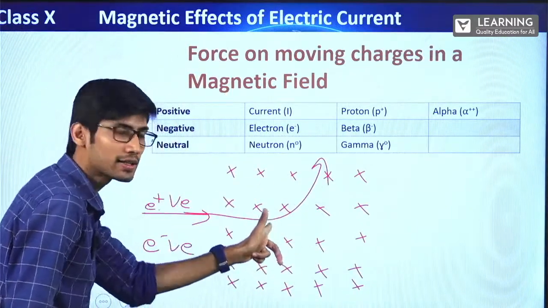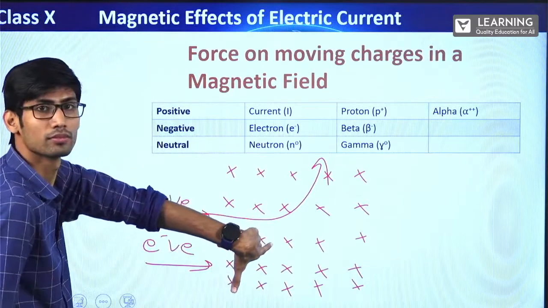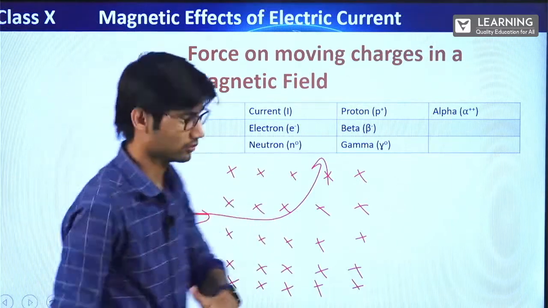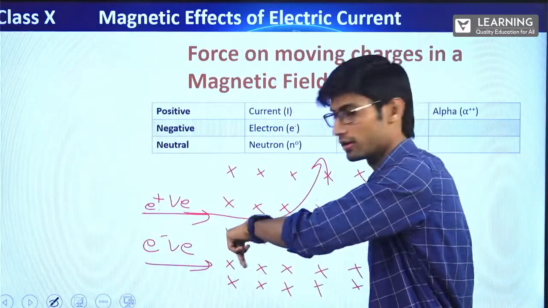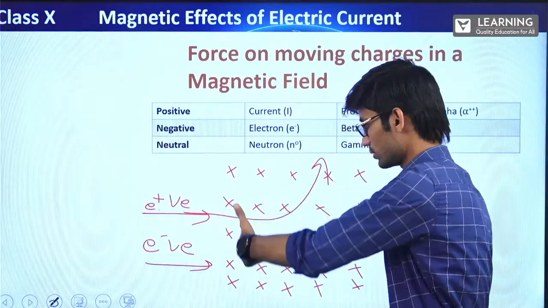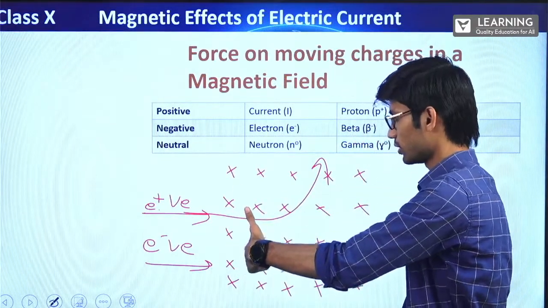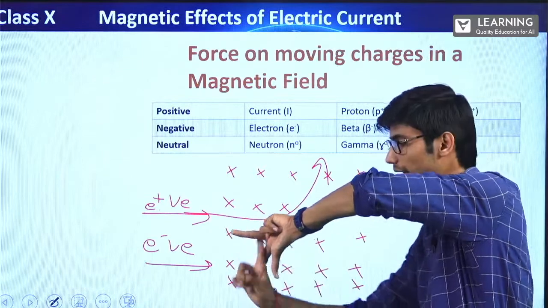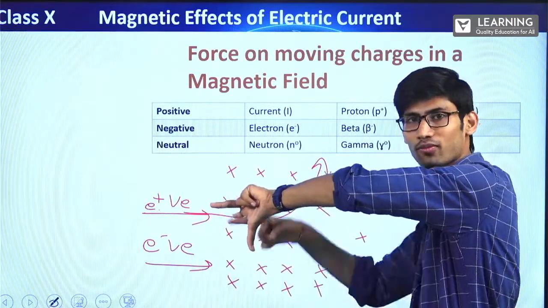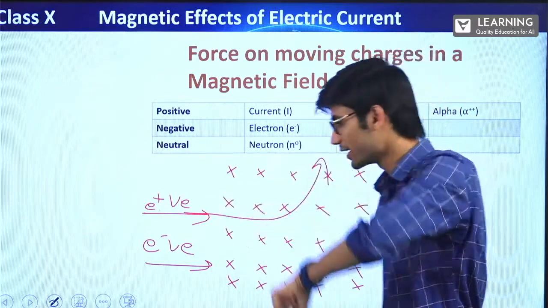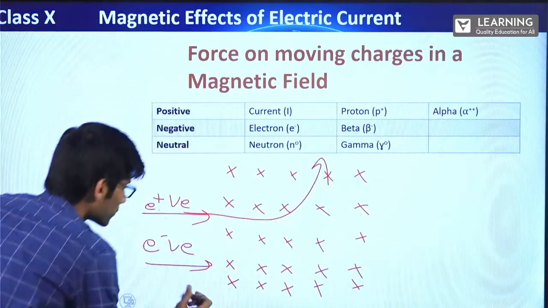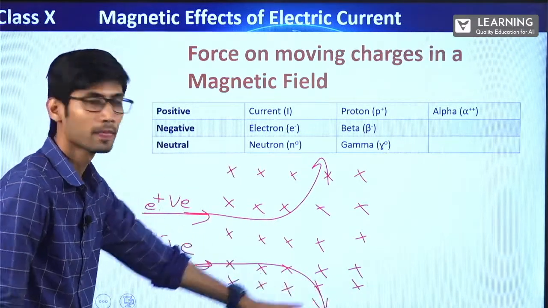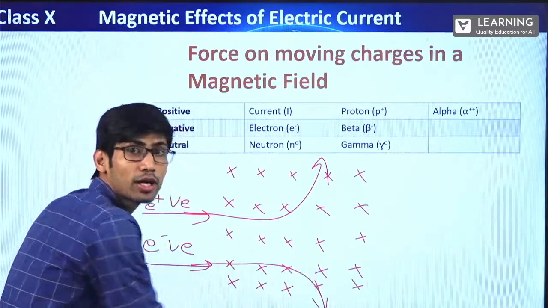Magnetic field inside, the direction of current here, this side. Magnetic field is inside. The direction of current is this side. Correct? Direction of current is opposite. Electron is this side, direction of current is opposite. So if the magnetic field is inside, direction of current is this. See the direction of force. Downwards. Right? That means this electron, the moment it enters this magnetic field, it will come down. Clear? The moment this electron enters the magnetic field, it will come down.